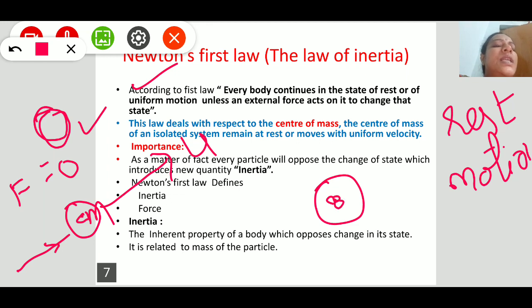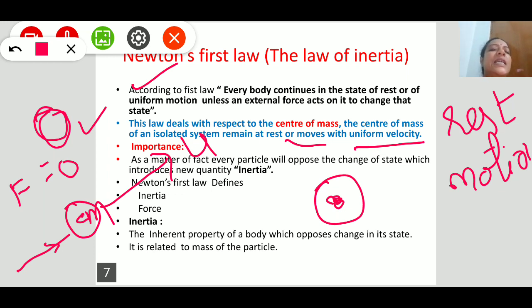In the absence of external force, the center of mass of an isolated system remains at rest or moves with uniform velocity. So Newton's law can be expressed in either of two ways.